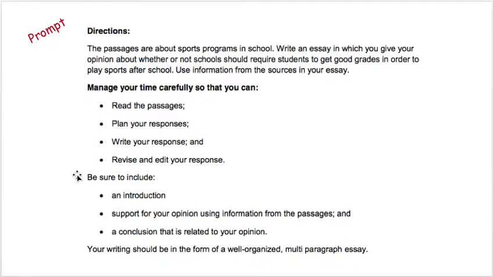The requirements, it says be sure to include an introduction. Support your opinion using information from the passages. So that means I have to use information from the text to support my opinion. And a conclusion. So I need to tie up all of the information that I give in my essay at the end. I need to conclude it.